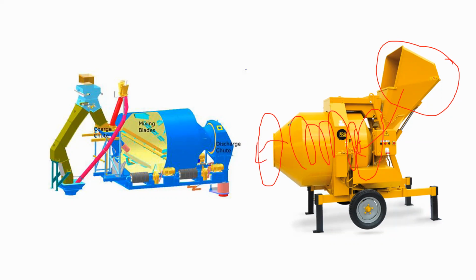When it rotates in one direction, the concrete will rotate and fall on its own. Then the mixing of concrete takes place. When these blades rotate in the opposite direction, the concrete will move towards the discharge point and get discharged. Understood? So this is called a reversing mixer.